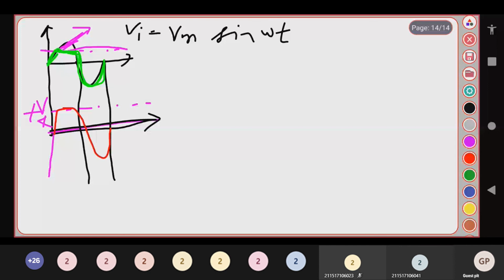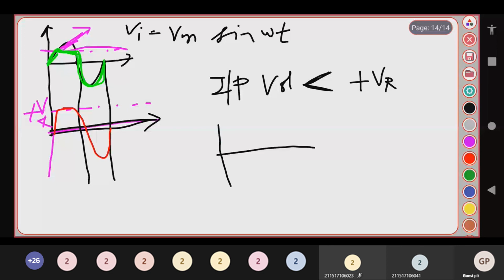I am not getting any reply from you all. In the 1 mark questions, you will be getting the conditions. So for the positive cycle, what is the condition? For one condition, I will just explain. When the input voltage is less than positive VR, what does it tell you? This is your input signal, and your VR voltage, let it be 5 volt.